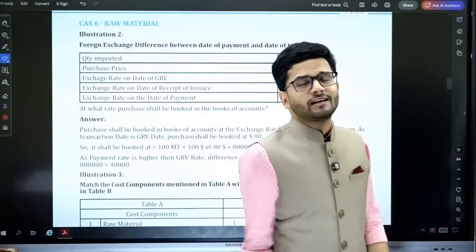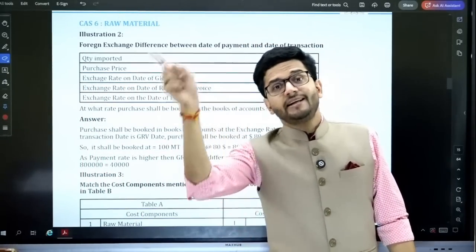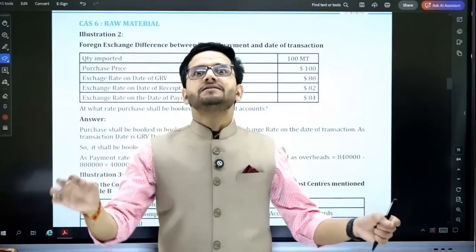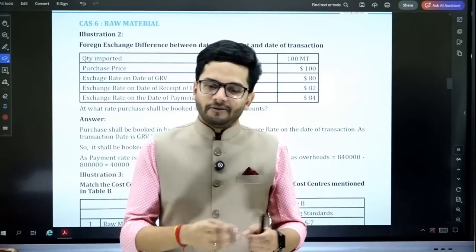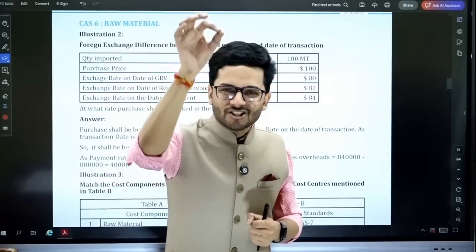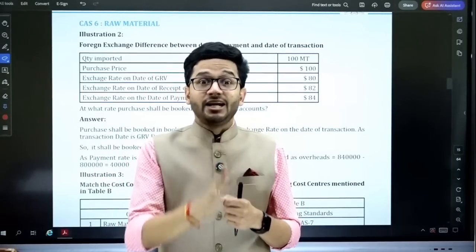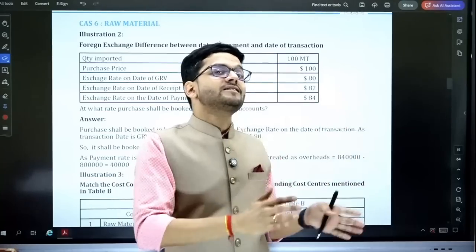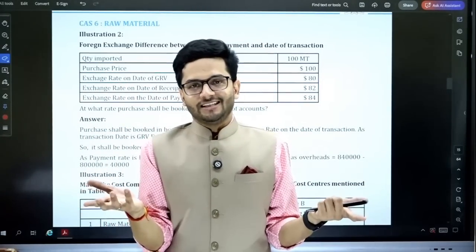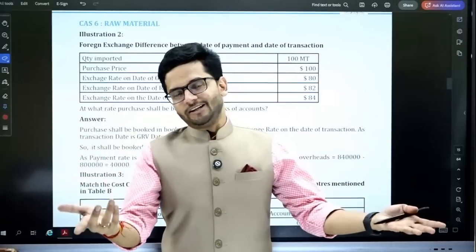So which foreign exchange rate is to be taken? Is it the payment date rate, or the date when the agreement has been signed between the two parties, or when goods have been delivered? What should be the date? The date should be the transaction date. Transaction date means the date when all material risks and rewards have been transferred to the other party, which means delivery. In case of goods, it's linked to delivery.